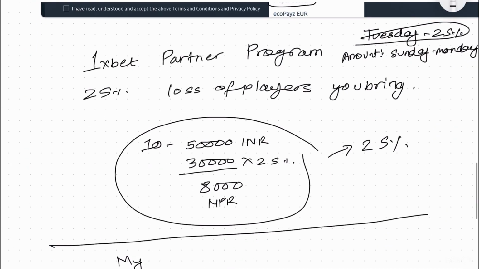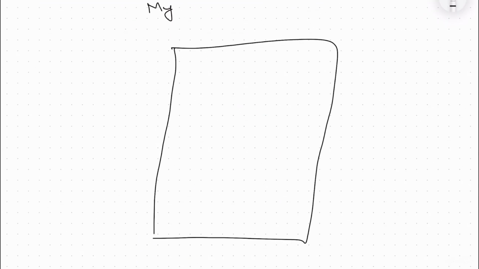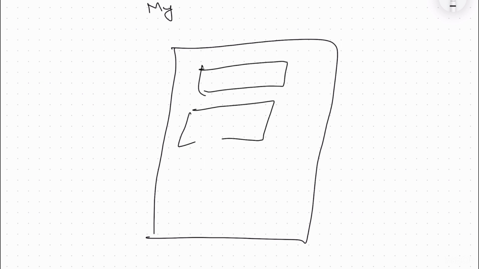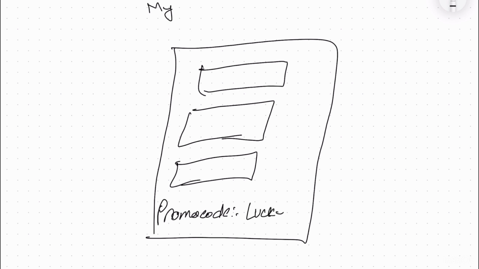This promo code is used during registration. Suppose while you are registering in OneXBet, there is the option to select your country, currency, phone number, and here promo code. Suppose you put the promo code "lucky", and at the end of the day you will register.